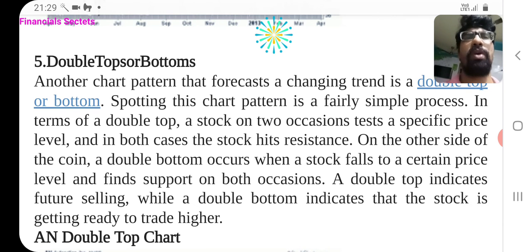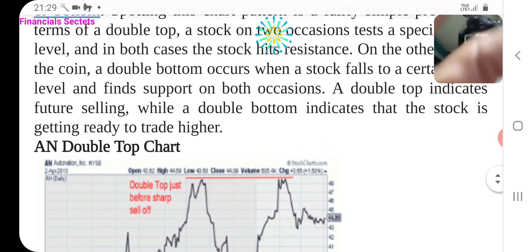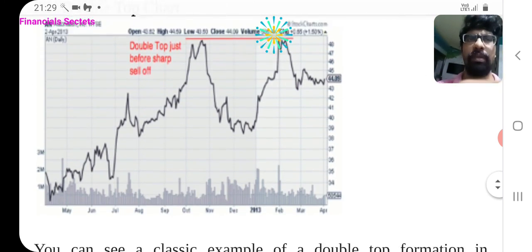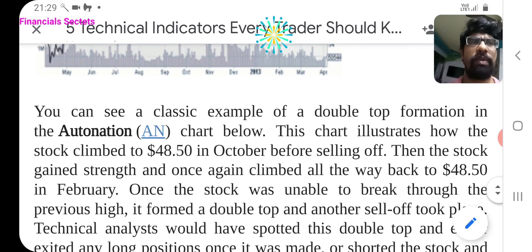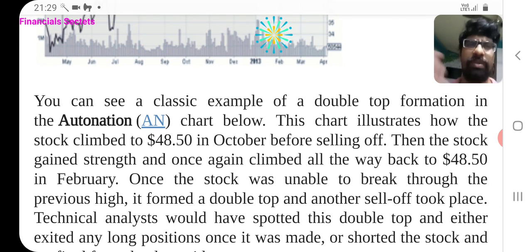In terms of a double top, a stock on two occasions tests a specific price level, and in both cases the stock hits resistance. On the other side of the coin, a double bottom occurs when a stock falls to a certain price level and finds support on both occasions. A double top indicates future selling, while a double bottom indicates that the stock is getting ready to trade higher. In this double top chart, you can see a classic example of double top formation in a company. This chart illustrates how the stock climbed.